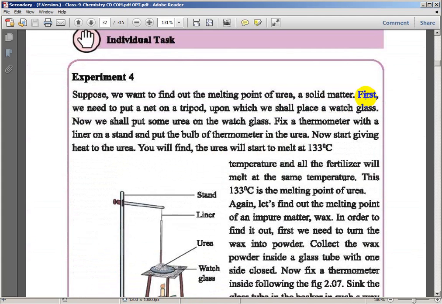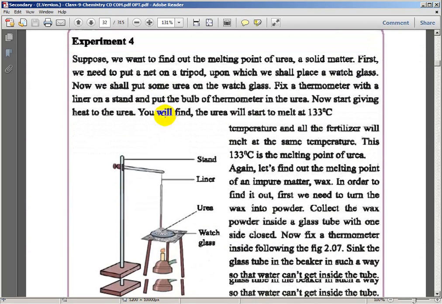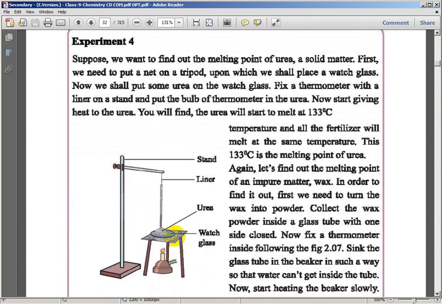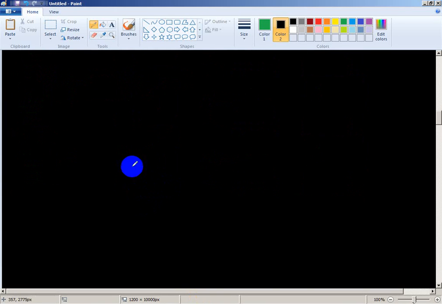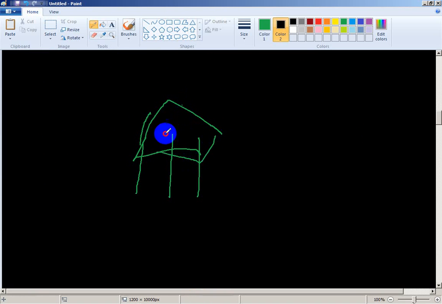First, to find the melting point, we need to put a net on a tripod. At first you take a net on the tripod.